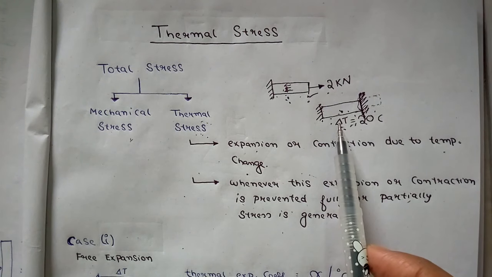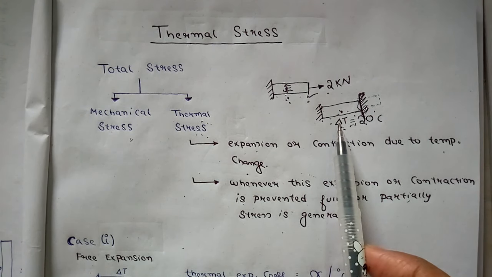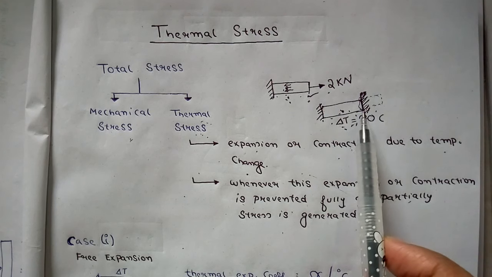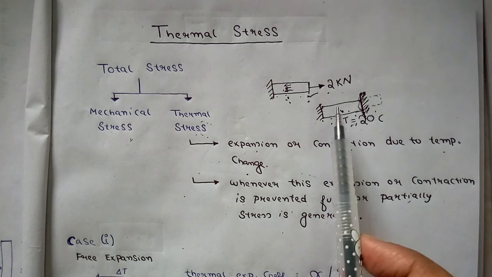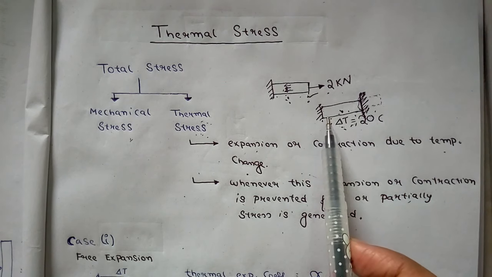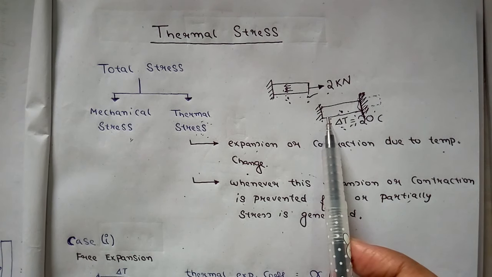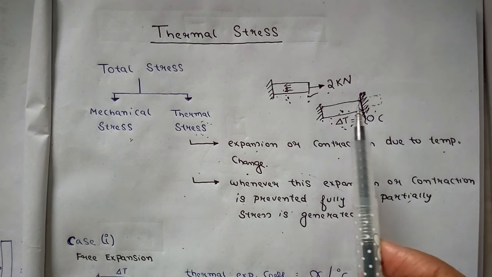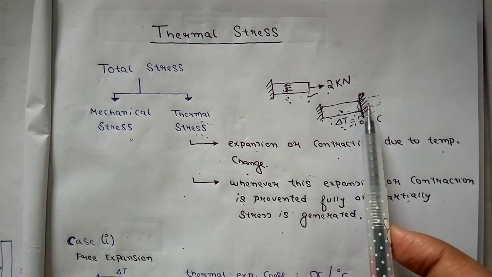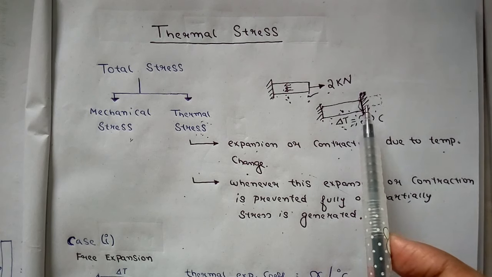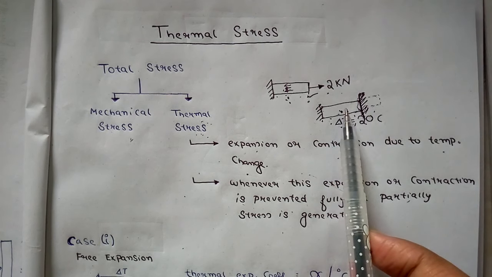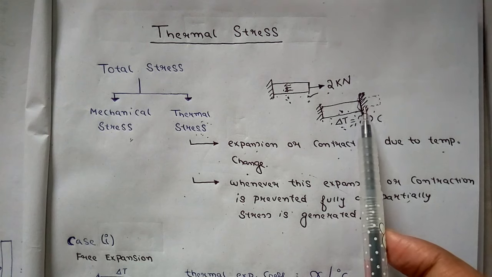So if we just increase the temperature by delta T, the body will be free to expand. In that case we cannot say that any stress will be generated in this body, because it is free to expand. No stress will be generated there. The stress will be zero, and it is only because of a fixed support, which does not allow this bar to expand, that stress is generated, right? So just remember this point.